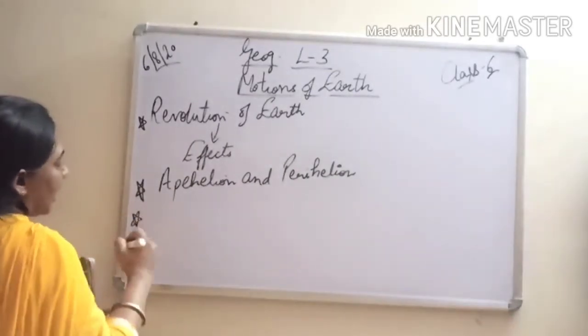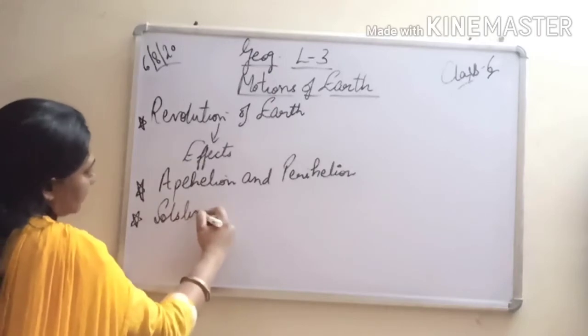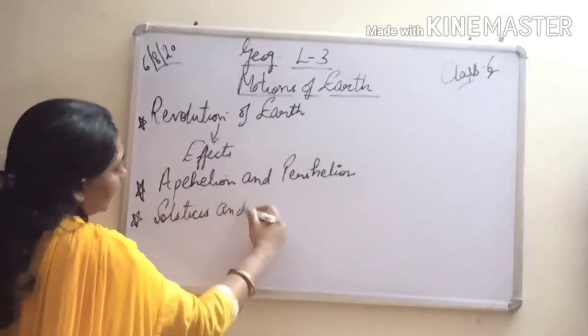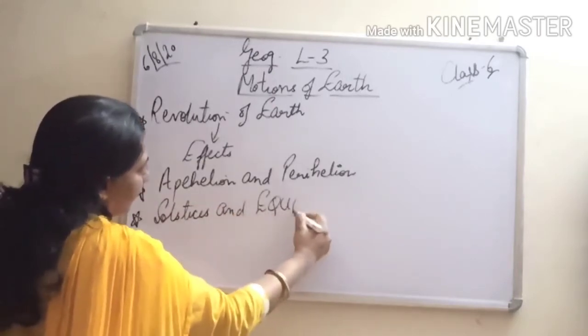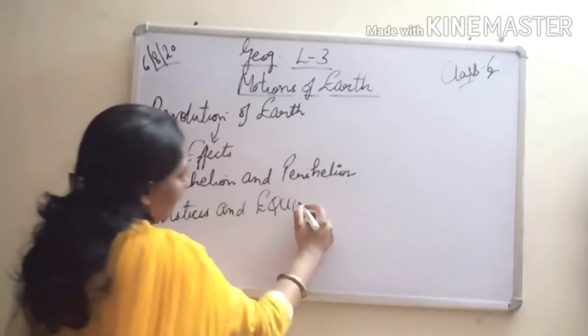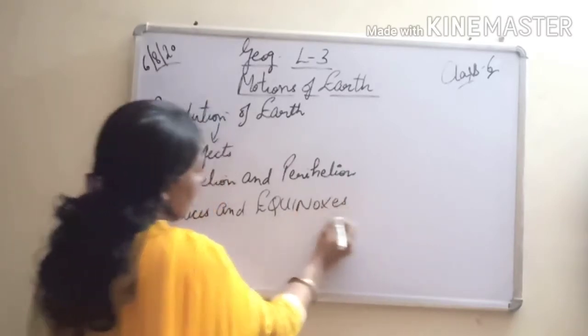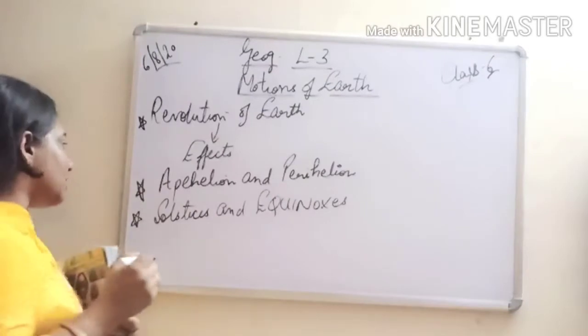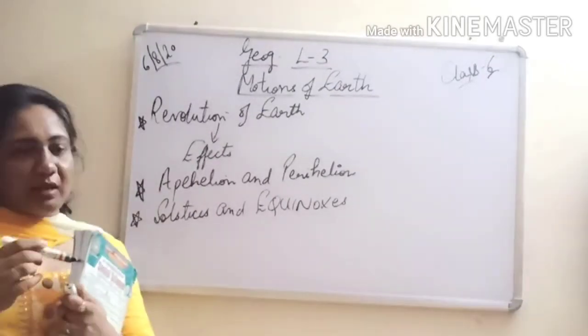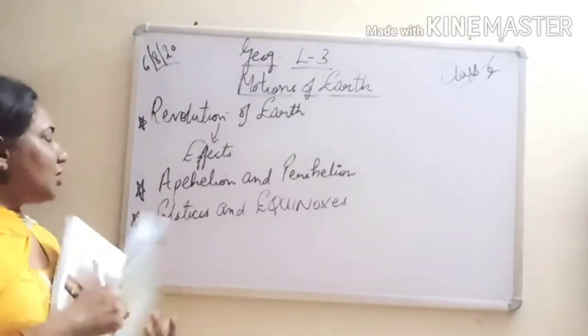Then we will study the solstices and equinoxes, the 2 equinoxes and the 2 solstices that we have already done. So let's start today.